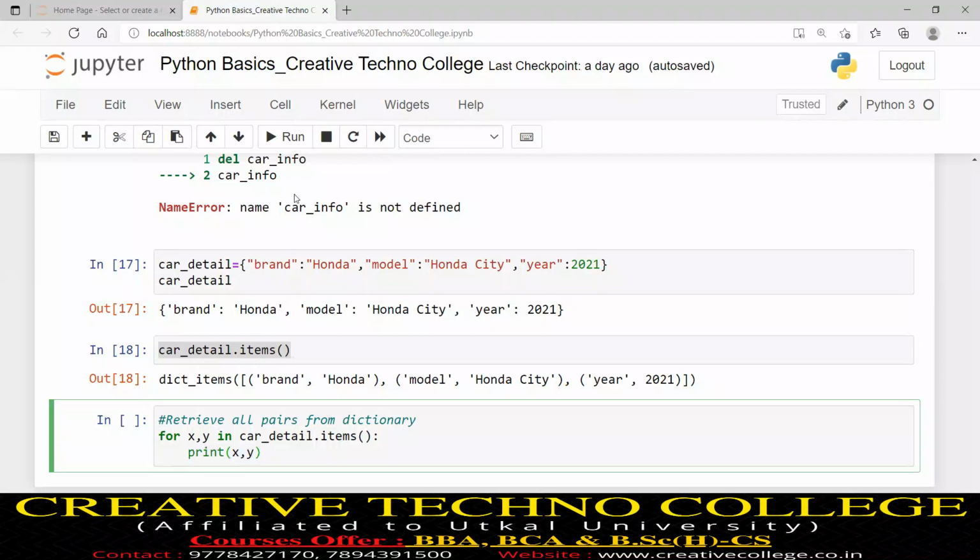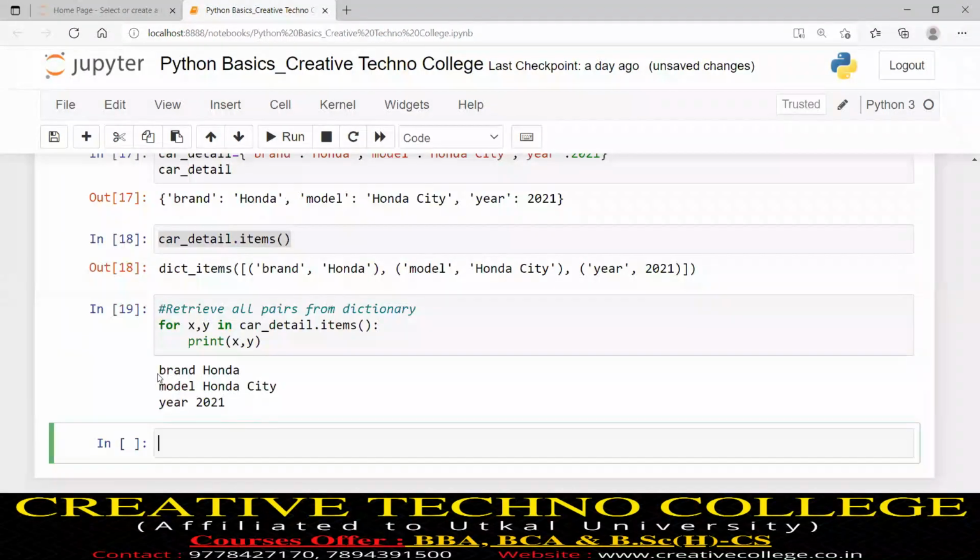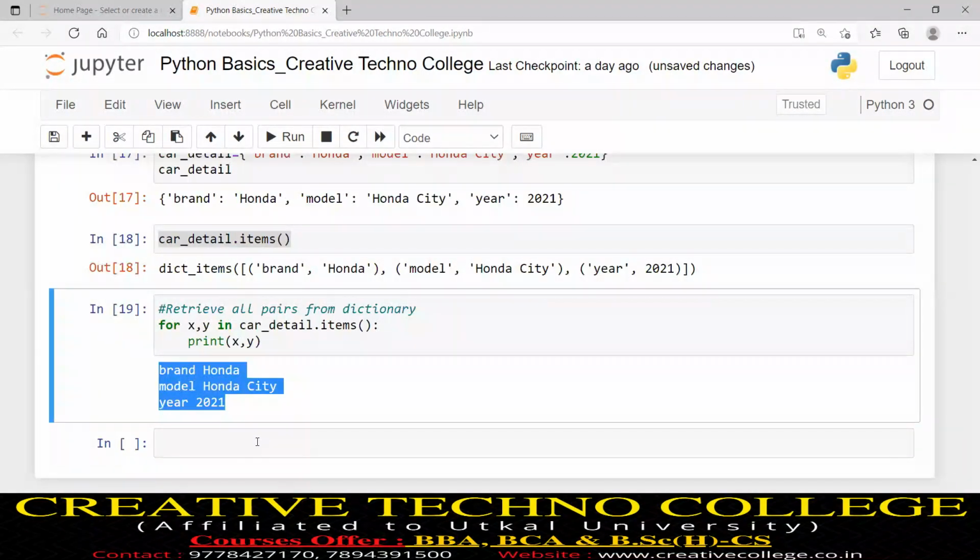Just to see, now I will hit run. All pairs are retrieved: brand Honda, model Honda City, year 2021.